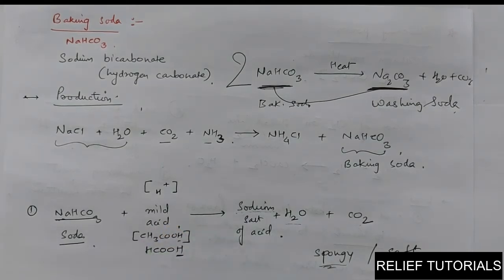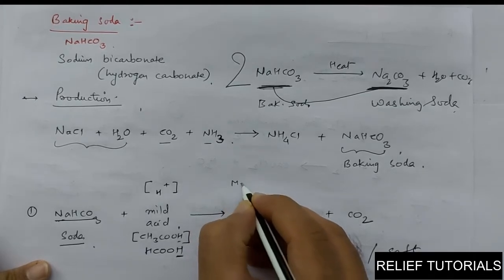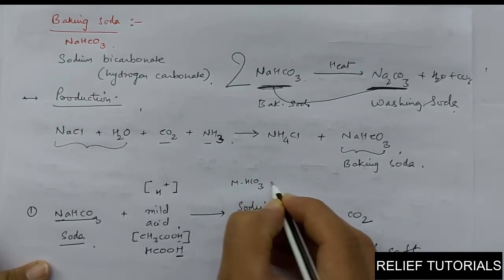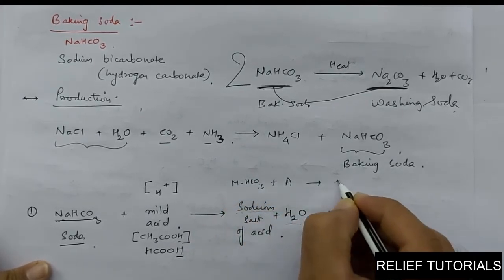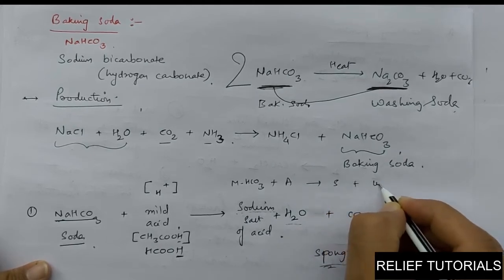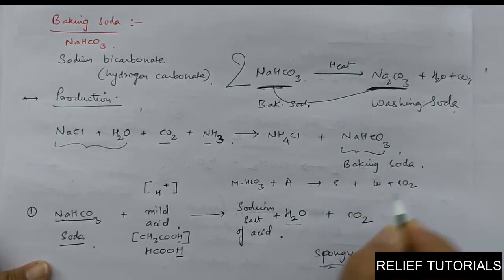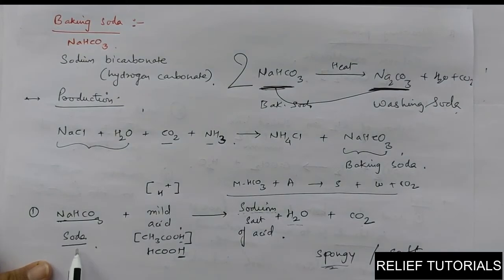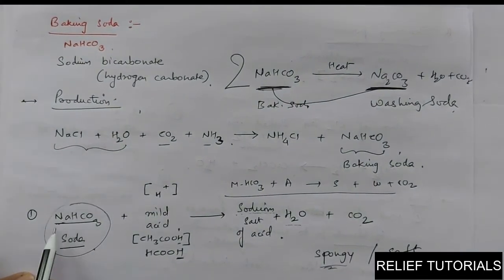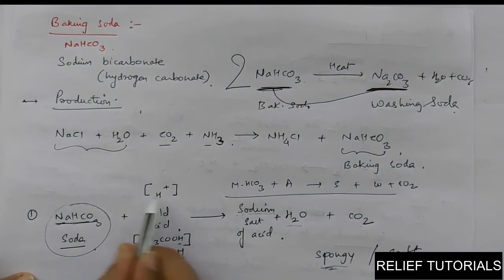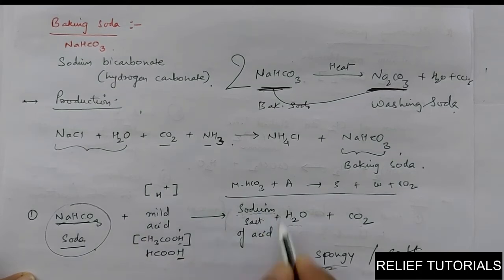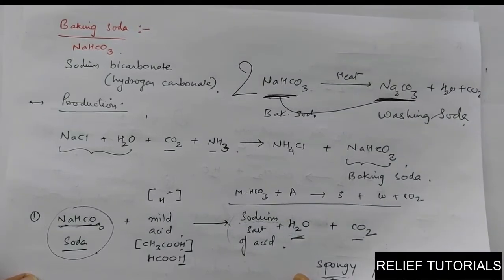In the previous lectures we have seen that when any metallic bicarbonate or metallic carbonate reacts with acid, they always form salt, water and carbon dioxide. Do you remember this? The same reaction is here. Sodium bicarbonate is one of the metallic bicarbonates. It reacts with an acid to give a sodium salt, that is salt, water and carbon dioxide.